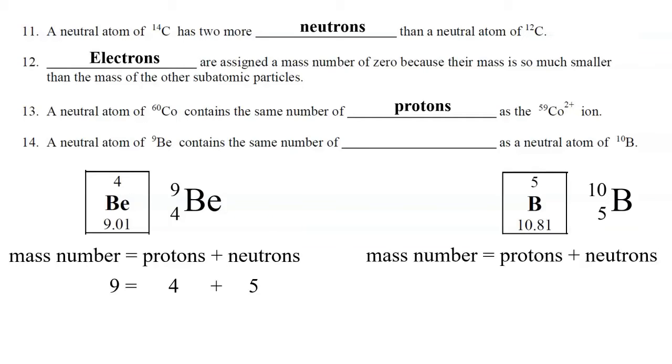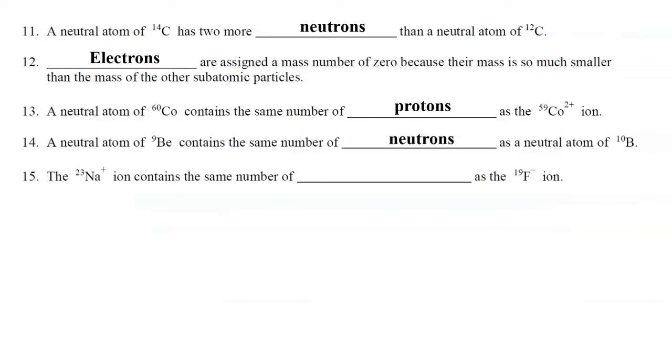And then for boron-10, again, the mass number is the sum of the protons and neutrons. 5 plus 5 is 10. So we can see that each of these samples has the same number of neutrons. So number 14 is neutrons. All right, moving on to number 15.